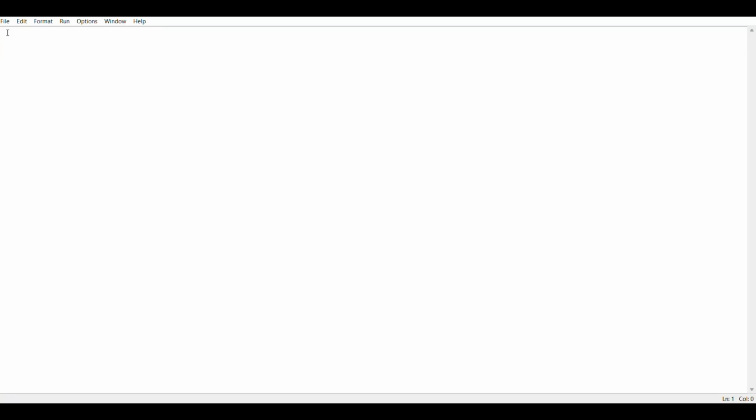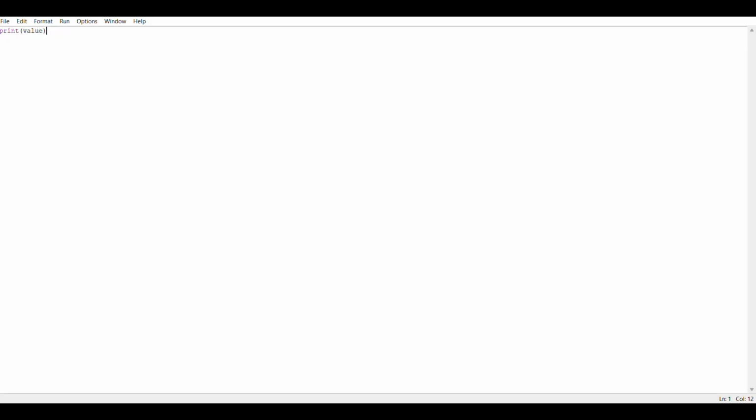So guys, this is the syntax of the print function.